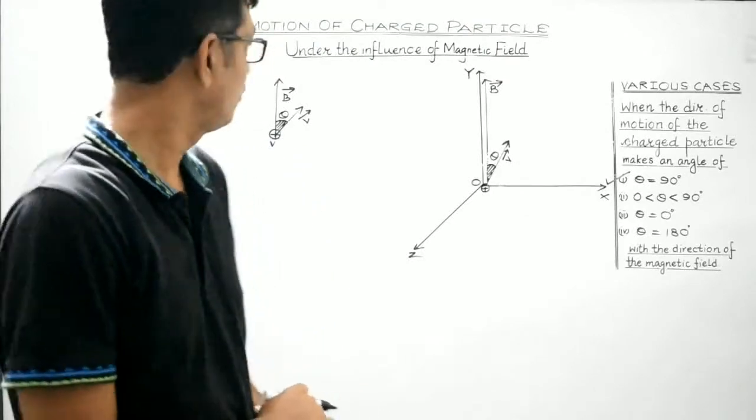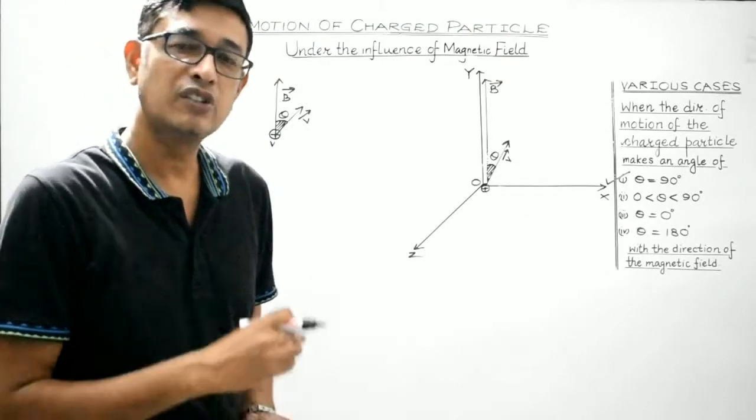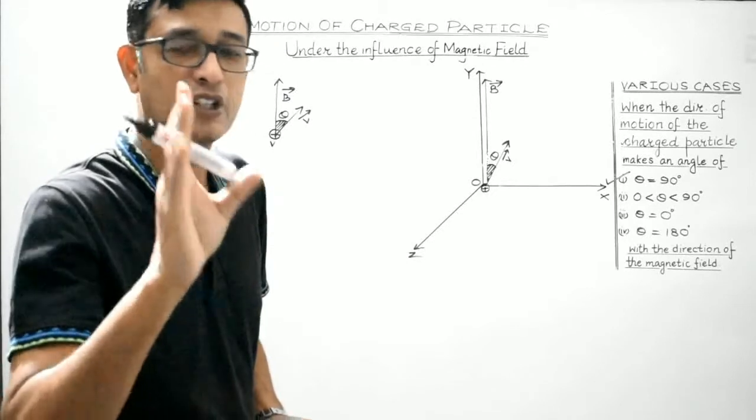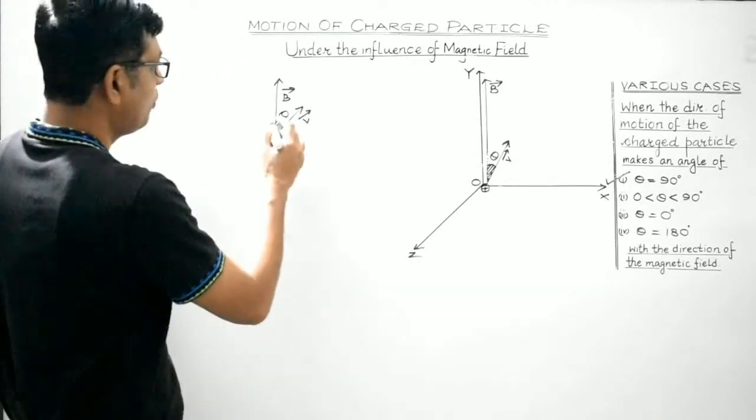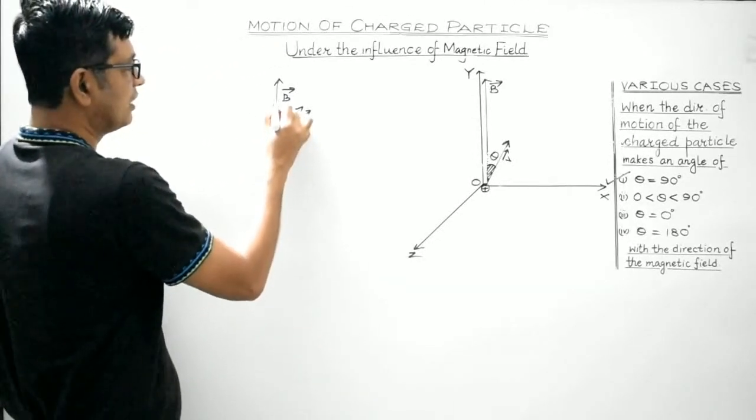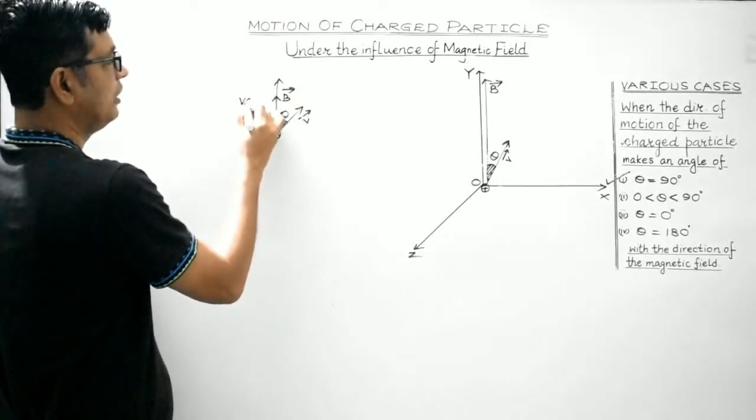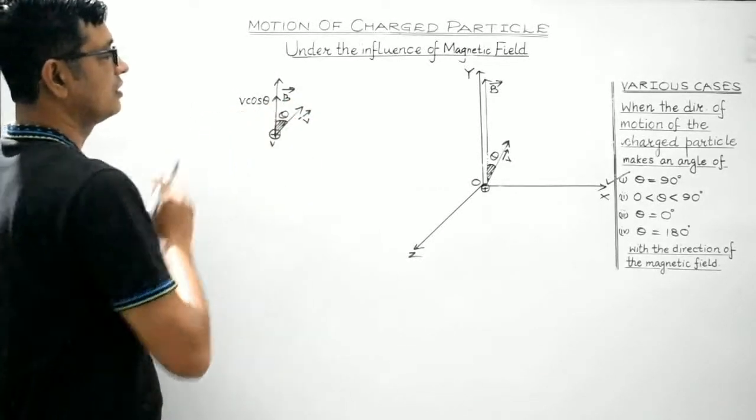What we can do over here is, we can resolve the velocity vector into two perpendicular components. One component, which will be along the direction of the magnetic field, will be v cos theta. No doubt regarding this.